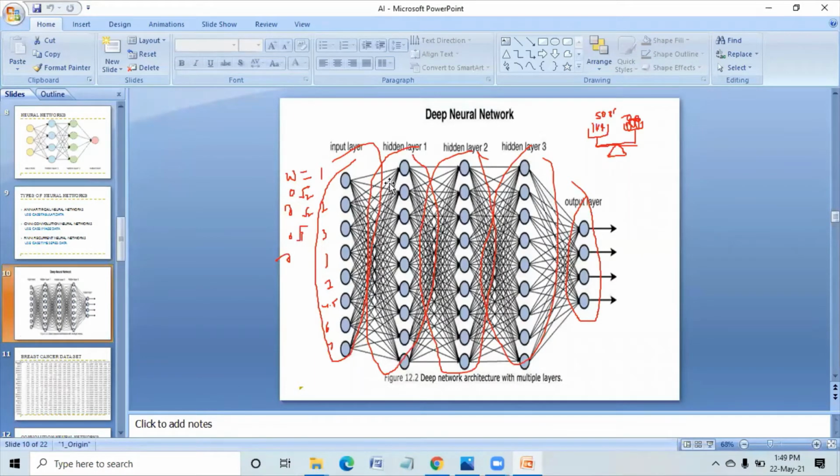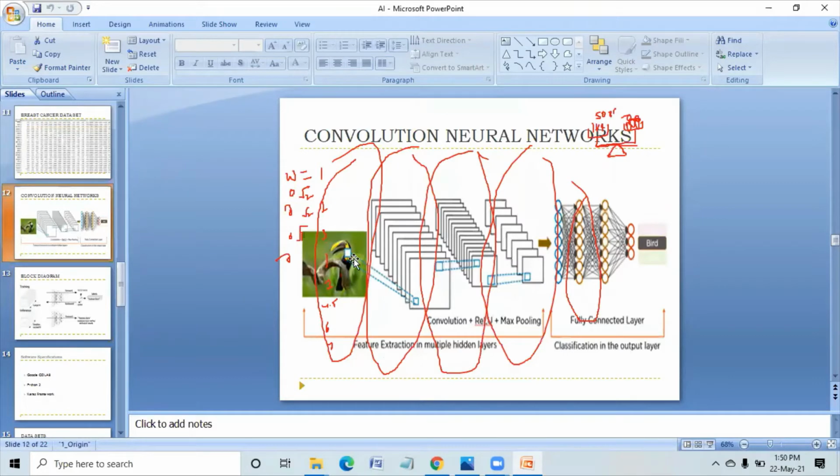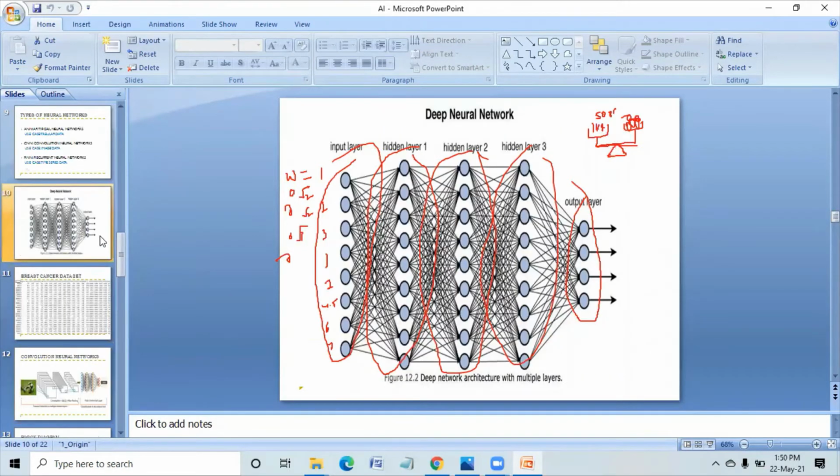Each network will be assigned some activation function. Activation function means, just like if your temperature crosses 100 degrees Fahrenheit, you have to take Dolo 650. So whenever the temperature crosses 100 degrees Fahrenheit, you have to consume some tablet. That is activation function. Here also, suppose there is a very small, lighter color in a particular pixel of an image, the network should not take that as input.